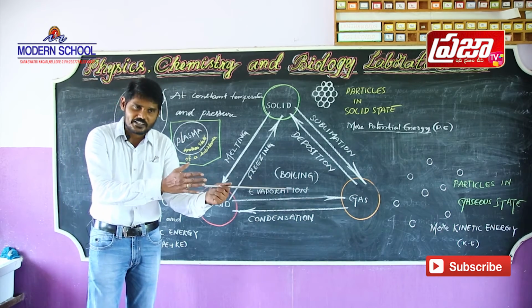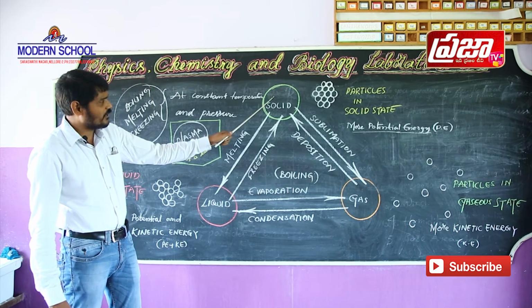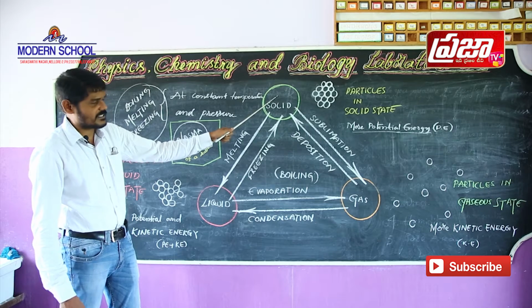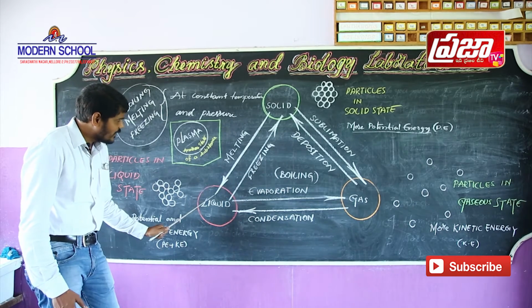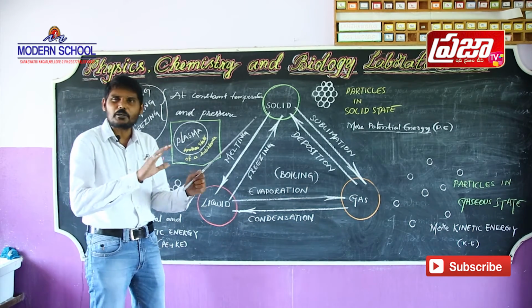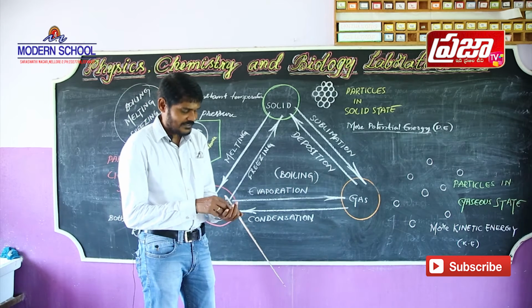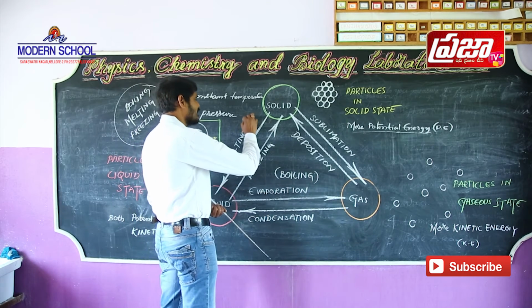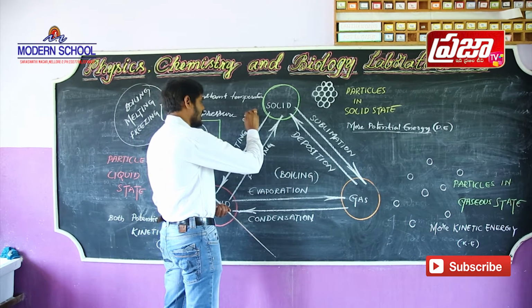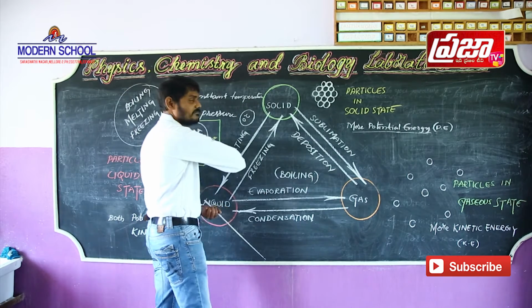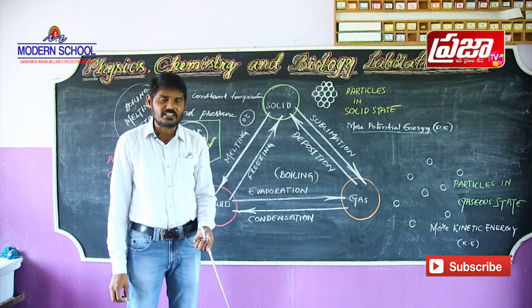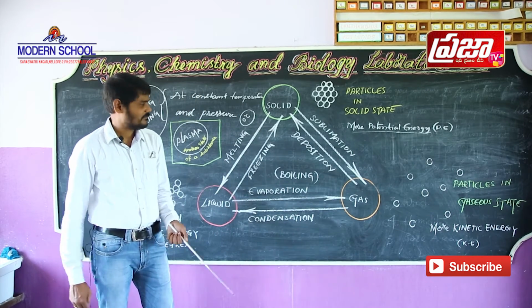What is the melting point of water? The melting point of water is 0 degrees centigrade or 273 Kelvin.